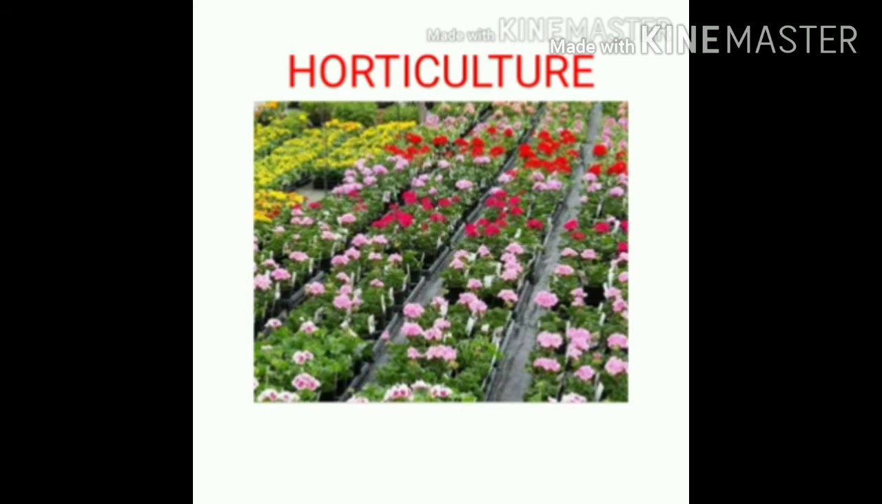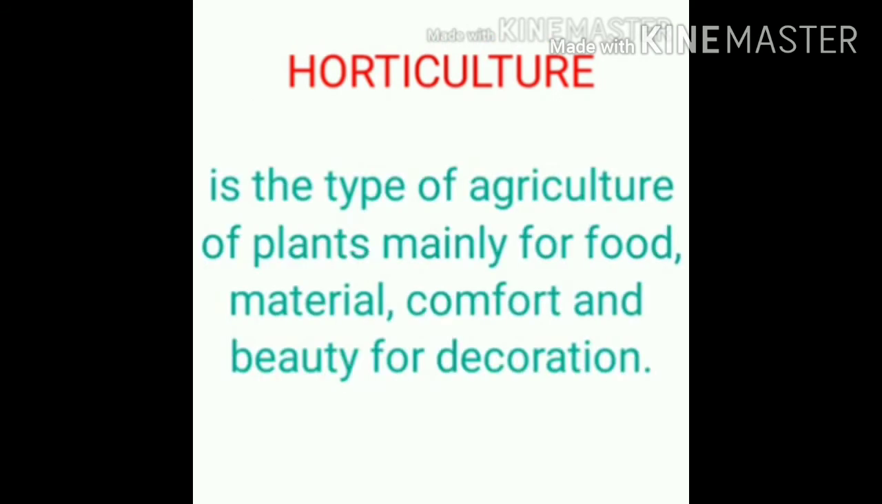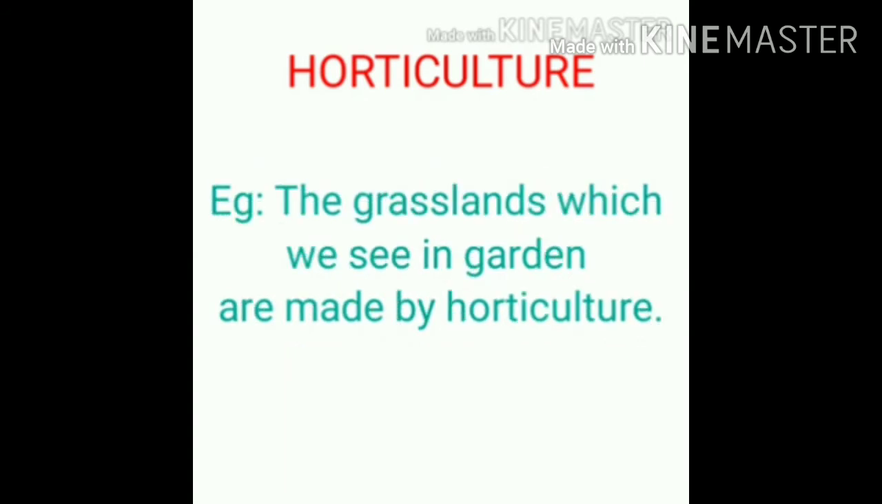Next is horticulture. It is a type of agriculture of plants mainly for food, materials, comfort and beauty for decoration. Example, the grasslands which we see in gardens are made by horticulture. Our next topic is types of crops.